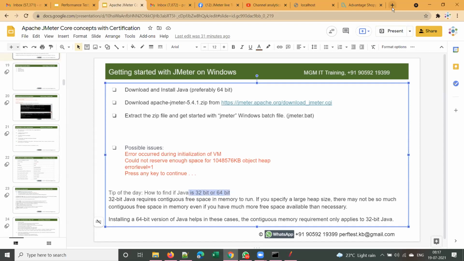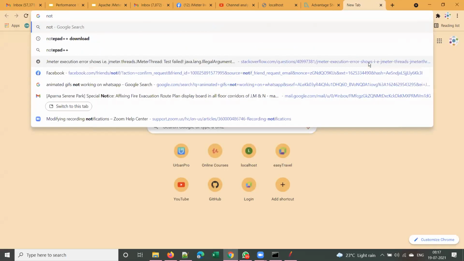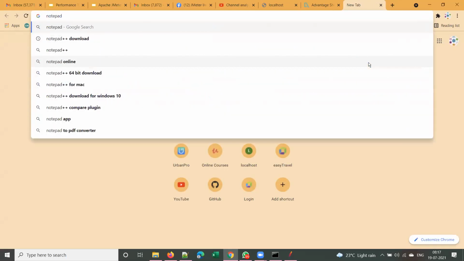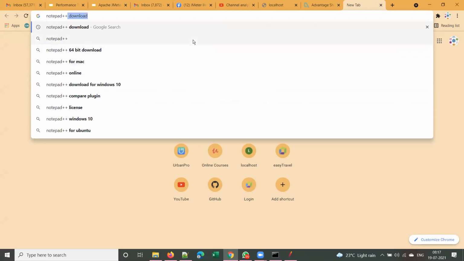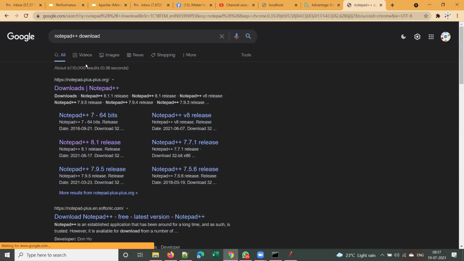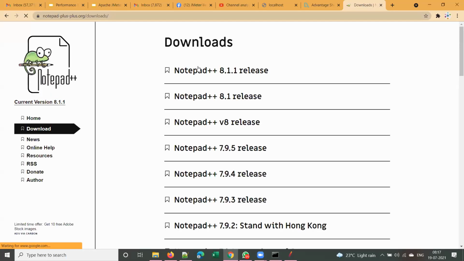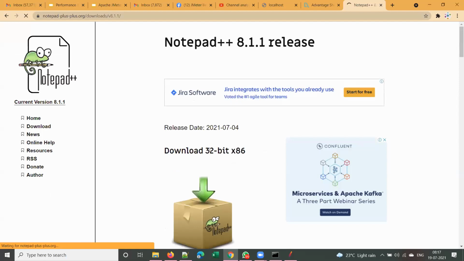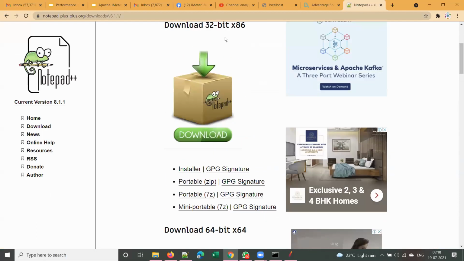You remember when we installed Notepad++, we Googled and downloaded Notepad++, and there were different versions, with 32-bit and 64-bit options.